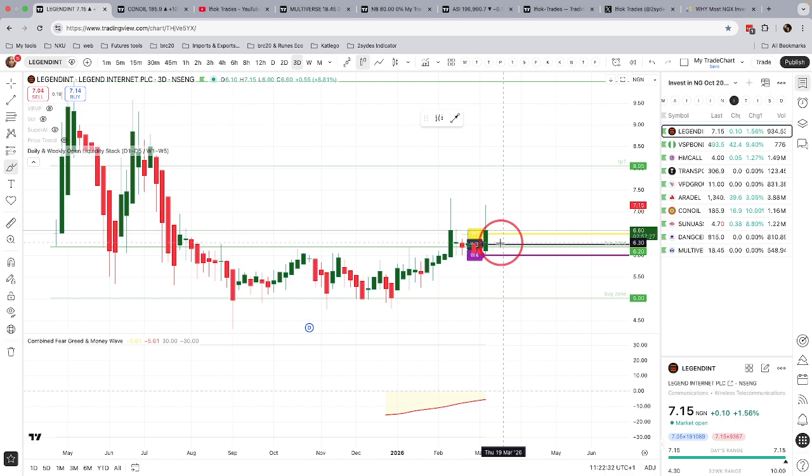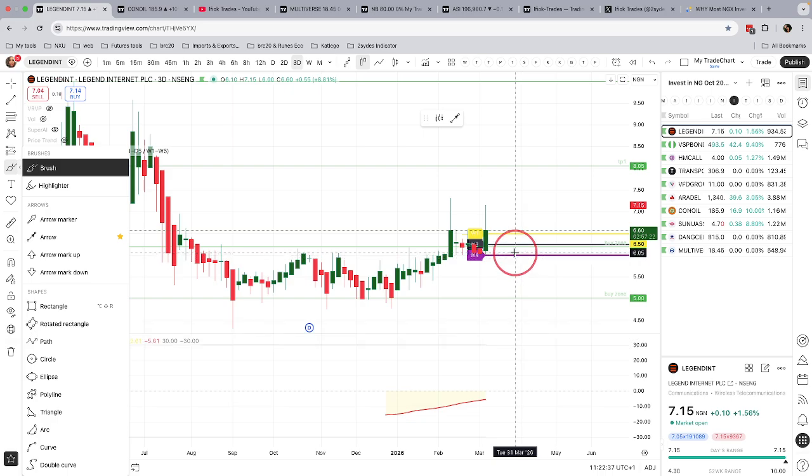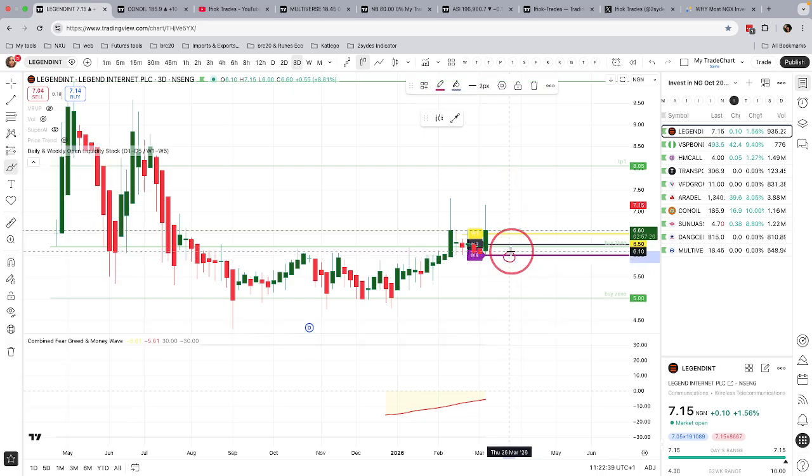So this is Legendint. This is where the prices have been playing around for 4 weeks. I have this new indicator, these colored regions, where I can follow prices for 4 weeks. So 4 weeks ago, Legend was at 6 naira per share. Then currently this week, prices are above 6.5 naira per share. Current price is 7 naira 15 kobo.